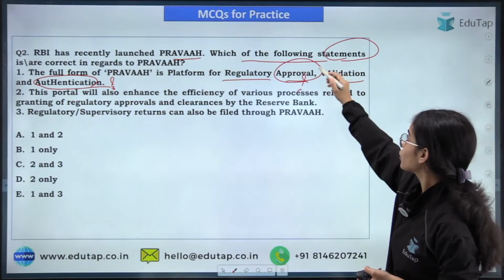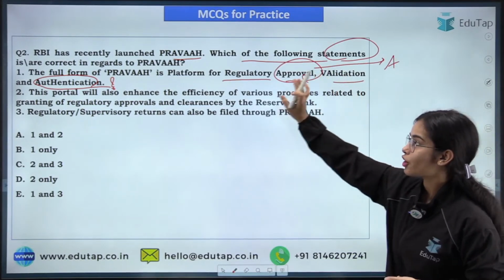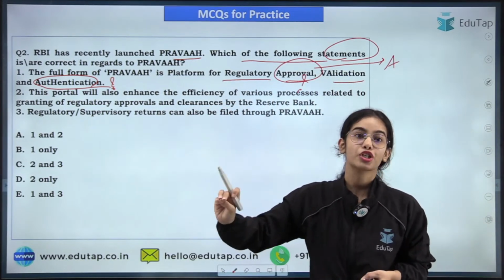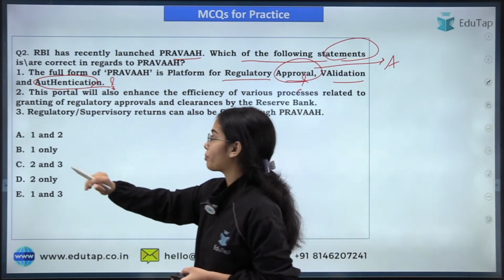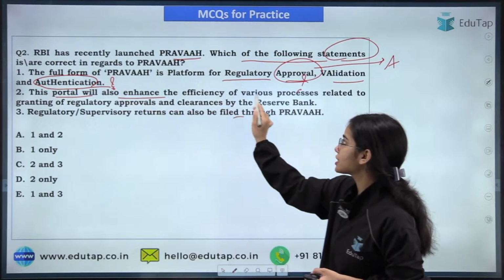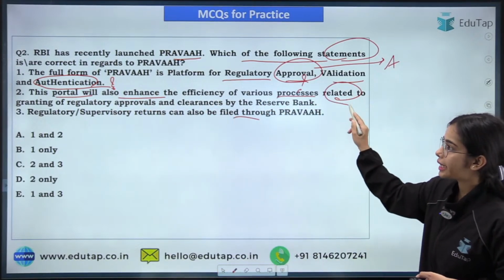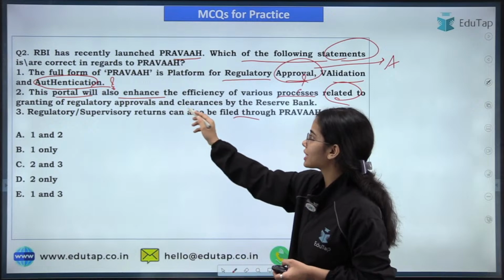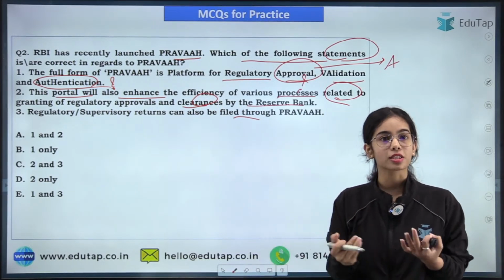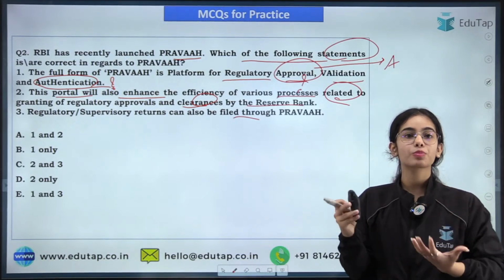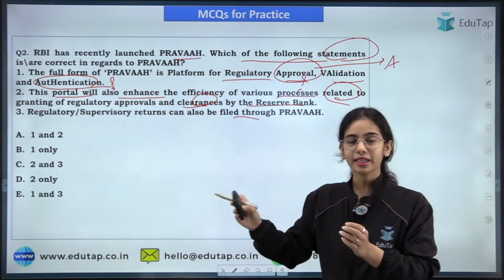So instead of approval, there is application. Instead of authentication, there is authorization. So you need to be very specific about the full forms of the topics. This portal will also enhance the efficiency of various processes related to granting of regulatory approvals and clearances by the Reserve Bank. That's why this portal has been launched by the Reserve Bank of India, so that the processes become easier for the regulated entities.